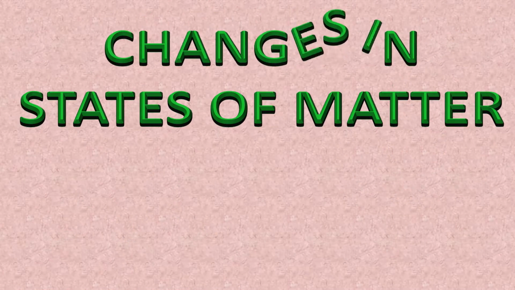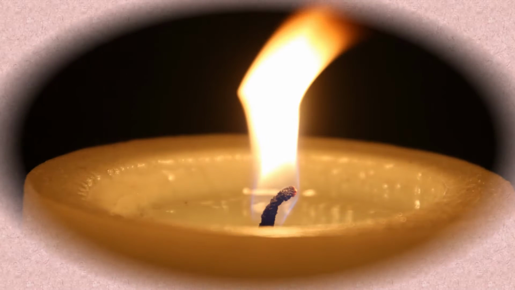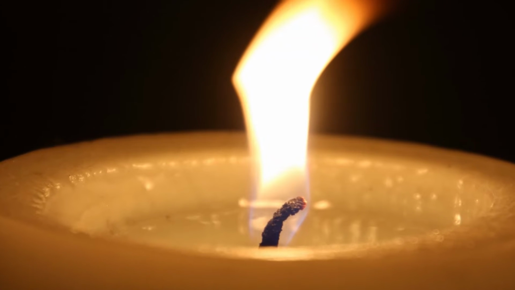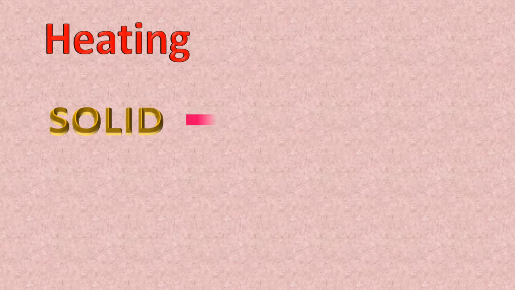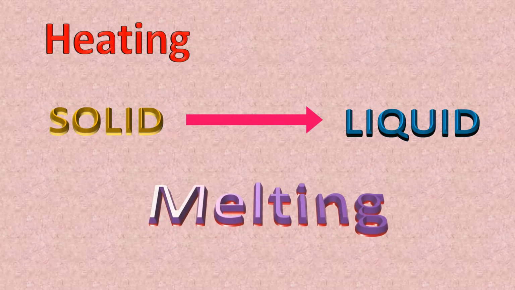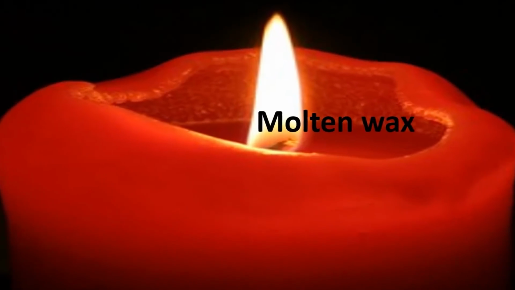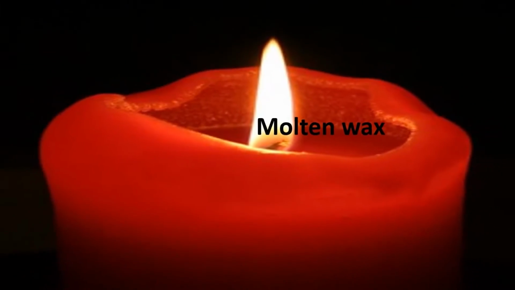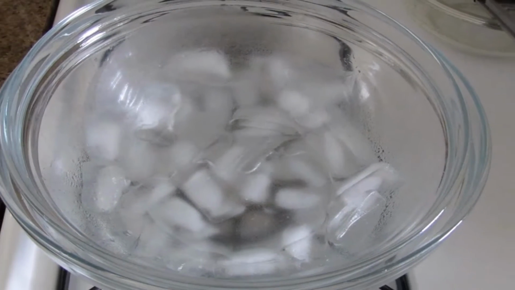Do you know matter changes from one state into another? And you have also seen all this in front of you, like melting of a candle. Heating and cooling are responsible for change of state. Let's see how. On heating, solid is converted into liquid and this process is known as melting. Like when you burn a candle, you will see the wax, meaning solid is converted into liquid. Another example, if you heat an ice cube, it is converted into water, that is solid to liquid.